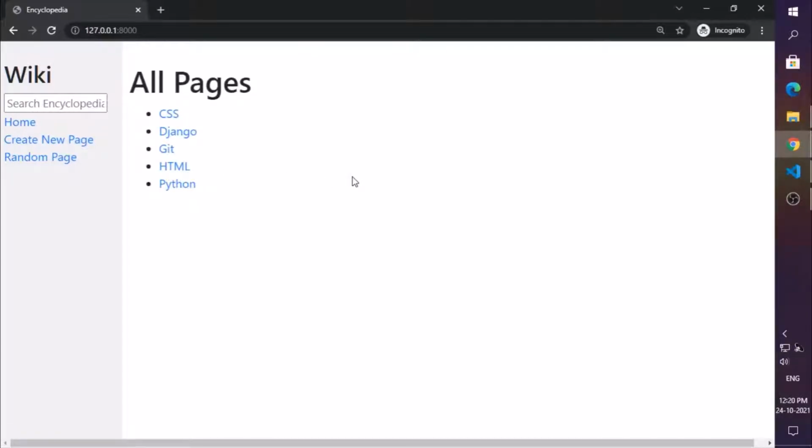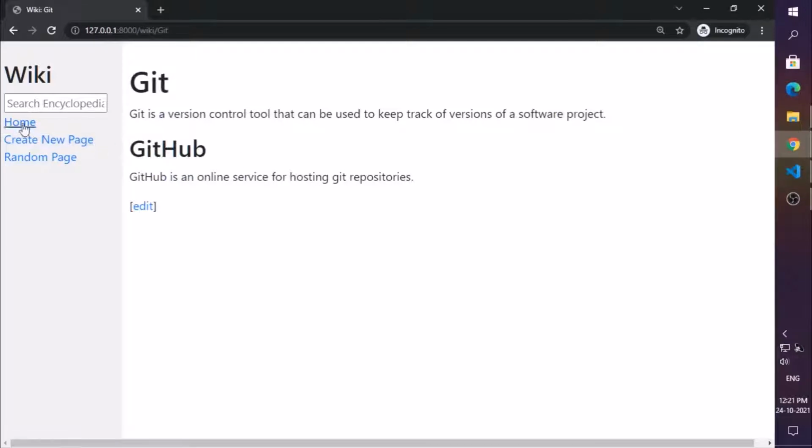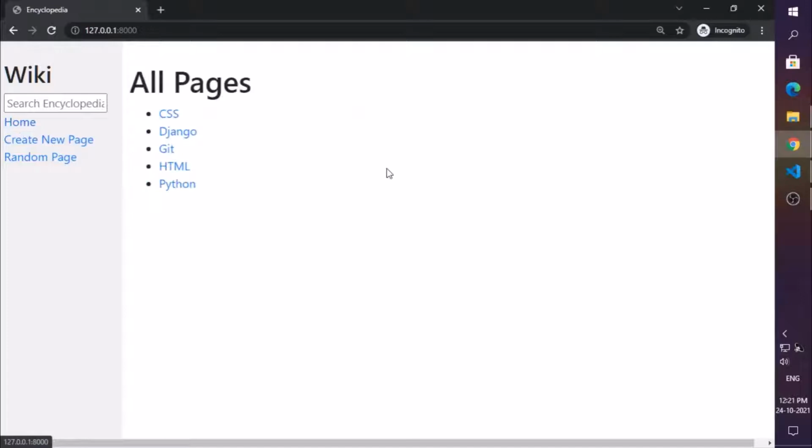The next requirement was about indexing all of the entries. As you can see, all of the entries are indexed, and if I visit, like, Git, I will be visiting the Git entry page and I can see the contents of it. Now moving towards the next requirement.